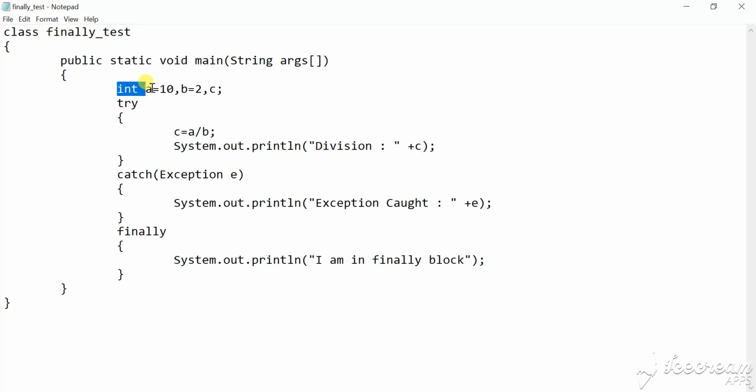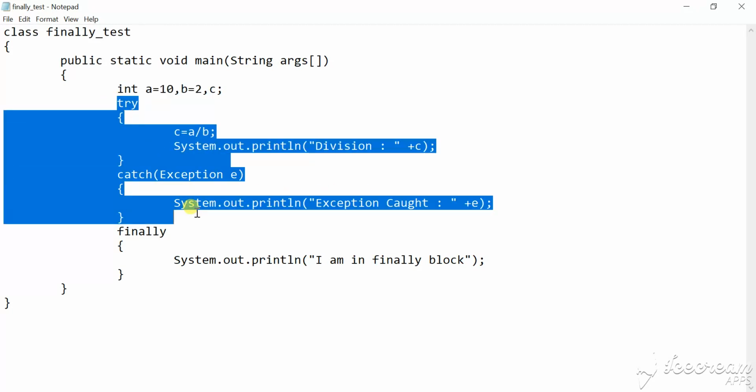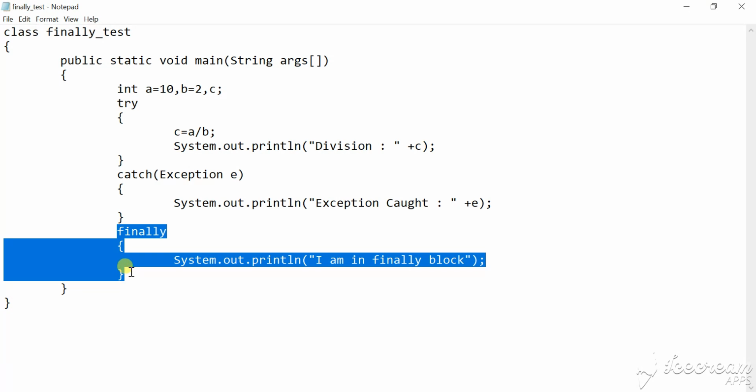We have taken two integers, a equals 10, b equals 2, and c. It is a simple program we did earlier. We are dividing the two numbers, a divided by b. If b is 0, it will give an exception, which will be handled by the catch block and it will print the message. So it is a simple try catch block. See here, immediately after the catch block, we have inserted a finally block which prints I am in finally block.